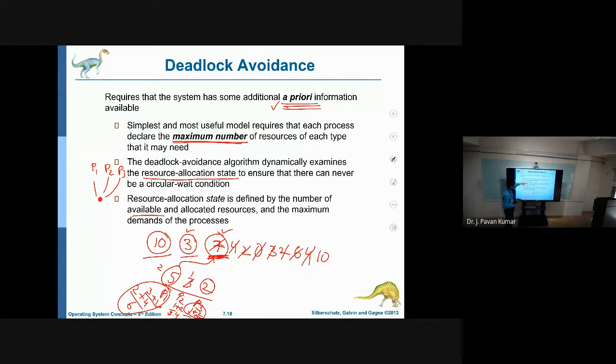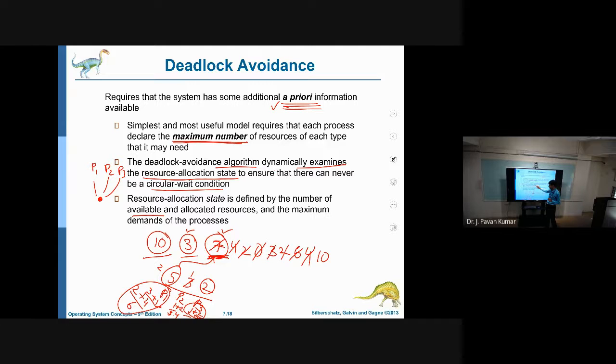By examining this resource allocation state, the deadlock avoidance algorithm will ensure that it will not enter into the circular wait condition. Okay, that is nothing but deadlock avoidance. How it will ensure that we will see. Try to understand what we are trying to learn. Deadlock avoidance we wanted to perform. In order to do that, dynamically we will be examining resource allocation state.